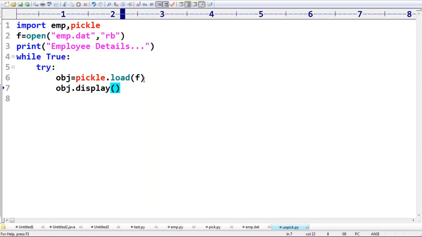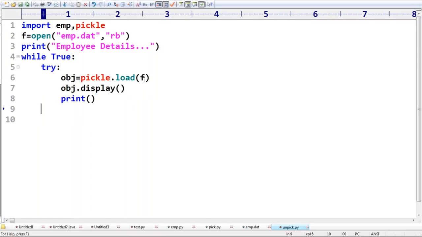This obj is nothing but what type? Array. Obj is what type? Internally, the employee object's display function is going to be called. After that, I want one blank line. No problem at all, sir. I'm taking a print like this, one blank line.